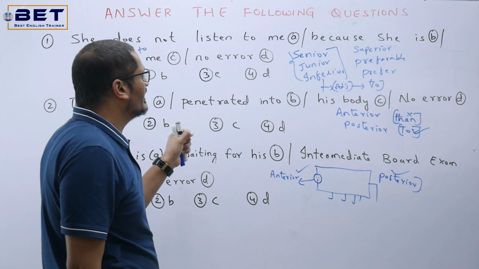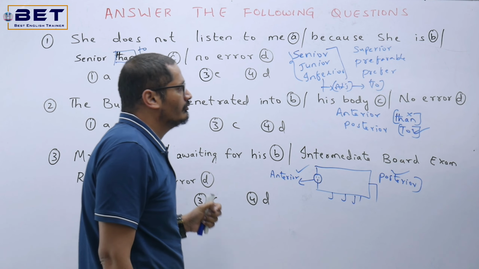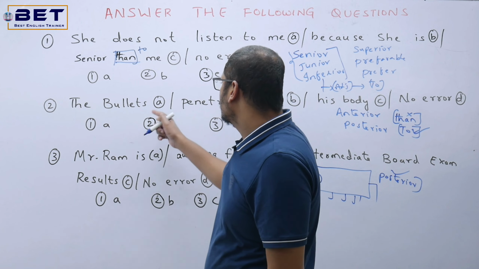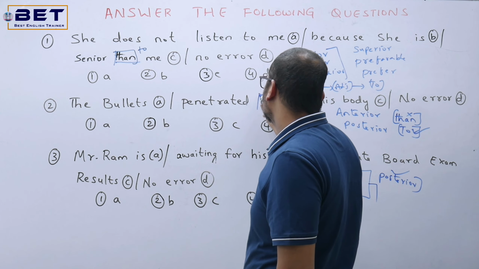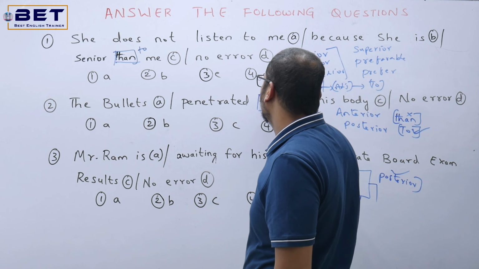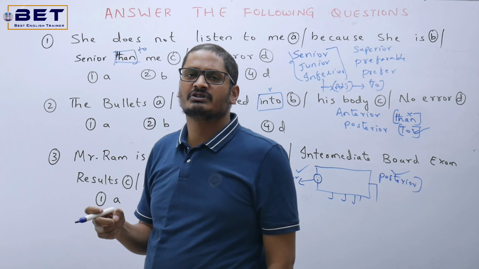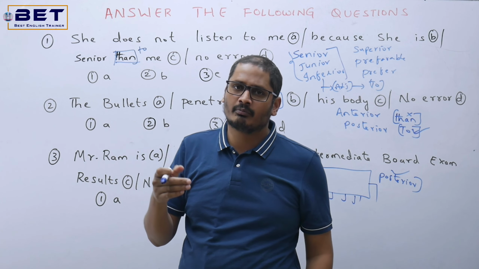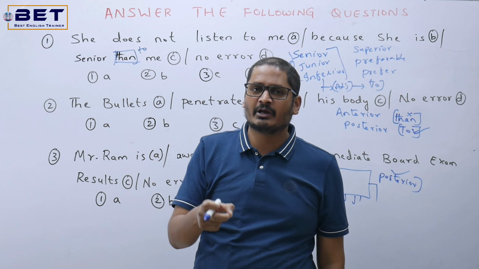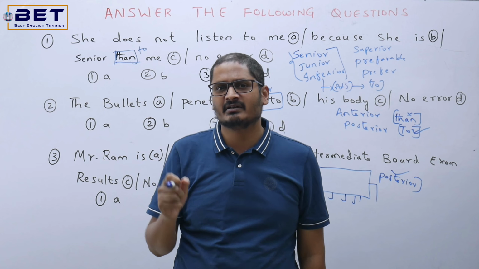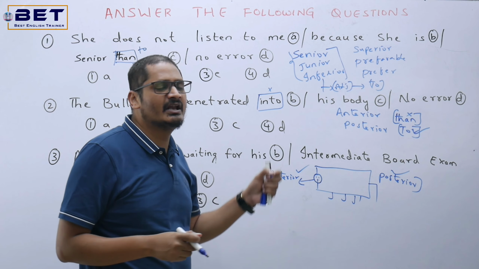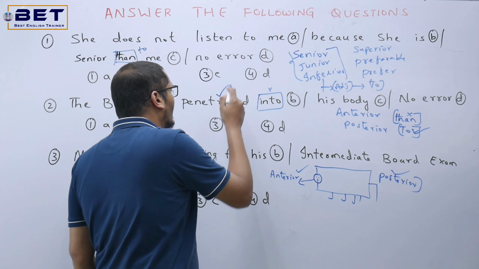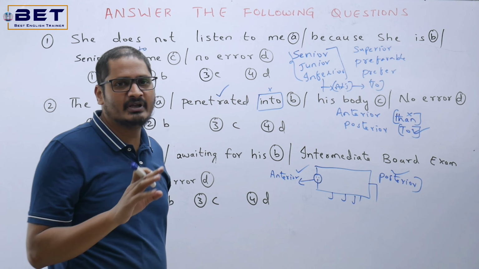The bullets penetrated into his body. Now for this particular question, we need to find out the mistake. Generally, the bullets penetrated into. So into is extra over here, remove it. Why so? Because penetrated means it has already pierced into the skin or body. Then in that particular sense, we'll just say penetrated. Now, why are you using into again over there? So just remove into and write just penetrated. That will be well and good.